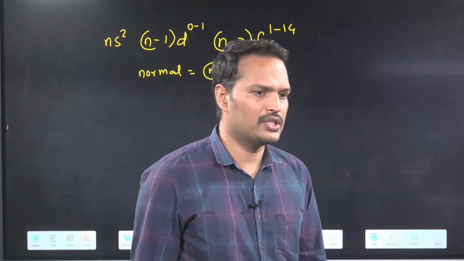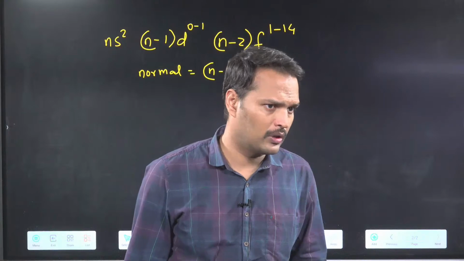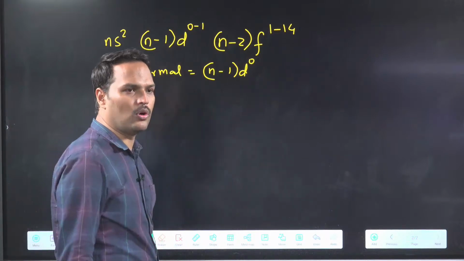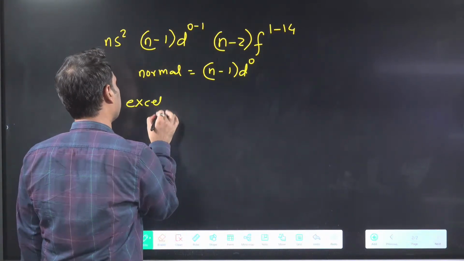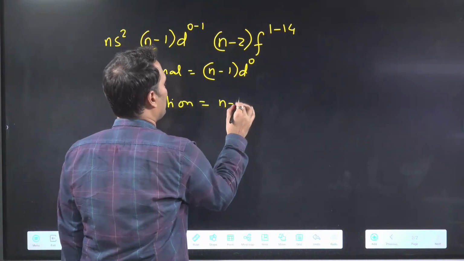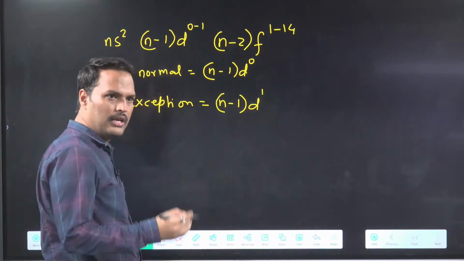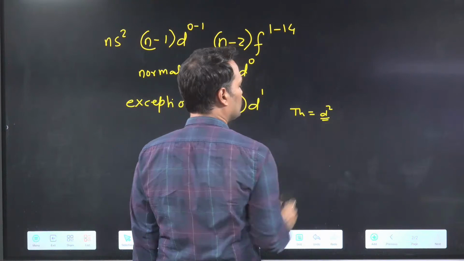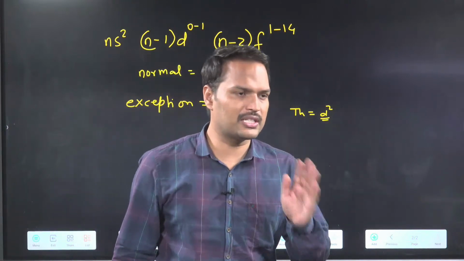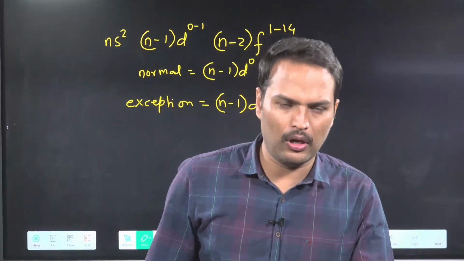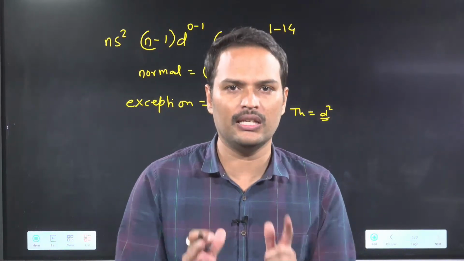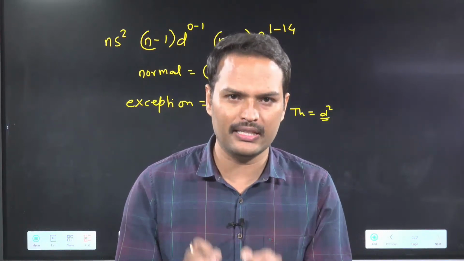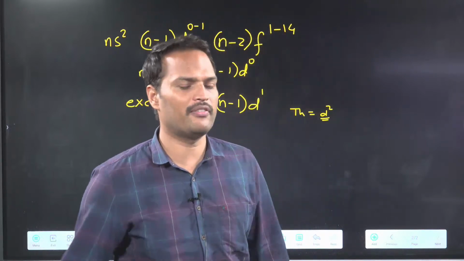Have you opened NCERT? Check the configuration of F block there. Are you seeing d0 maximum times or d1 maximum times? The exceptional part is your (n-1)d1, and in thorium we have d2. This is the exceptional thing. So everyone just confirm once, in the F block of the periodic table in NCERT, which configuration are you seeing most? Just confirm. Everyone look at it.